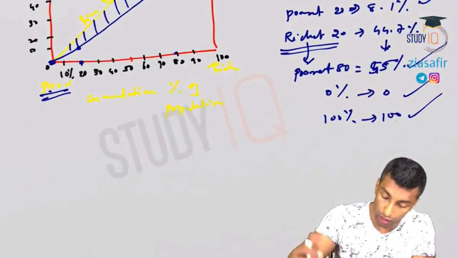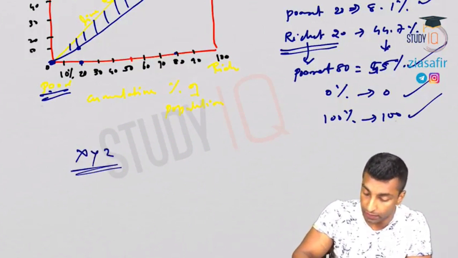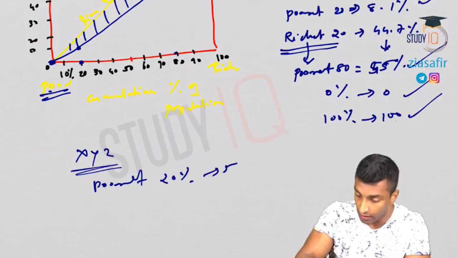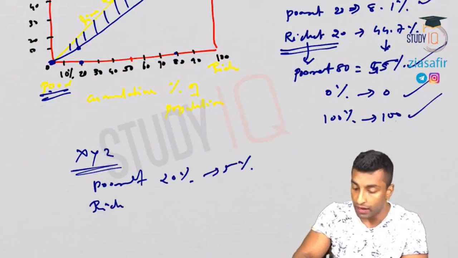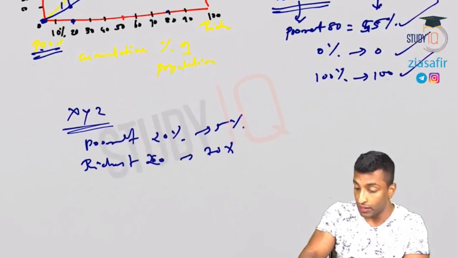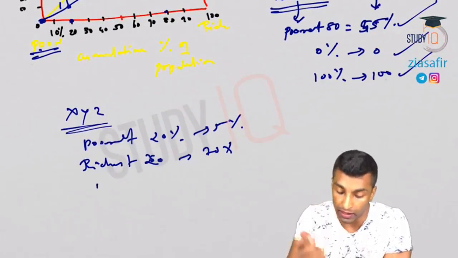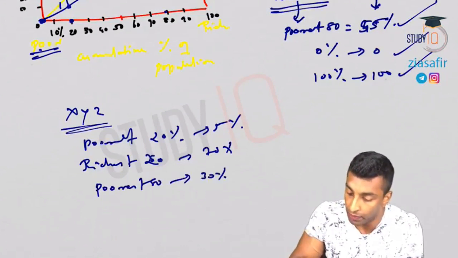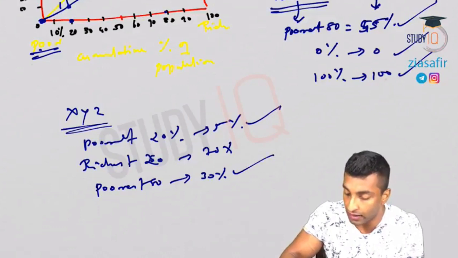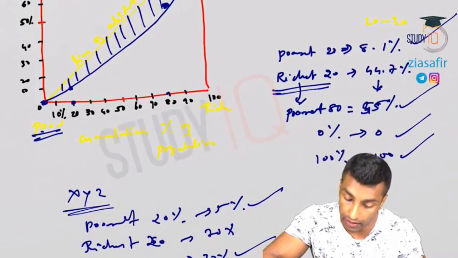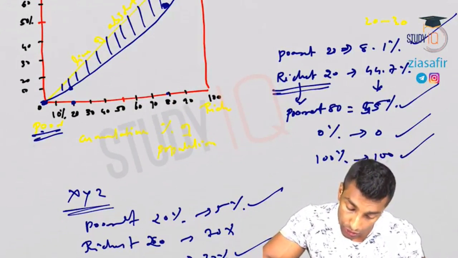Or if you want, you can take one more country, another country XYZ. There, poorest 20, let's say 5%, and richest 20, let's say 70%. Richest 20 at 70% means we have to get poorest 80 at 30%. So we got these values 5 and 30, and 0% earning 0, 100% earning 100. So we can mark those points as well.